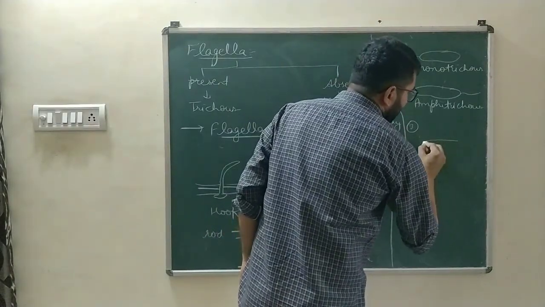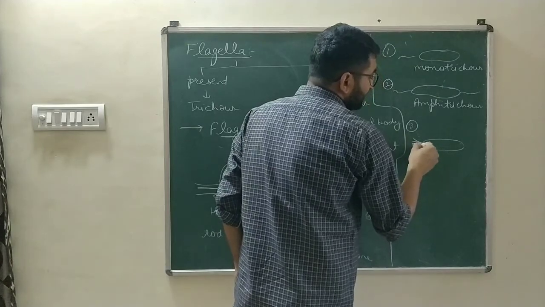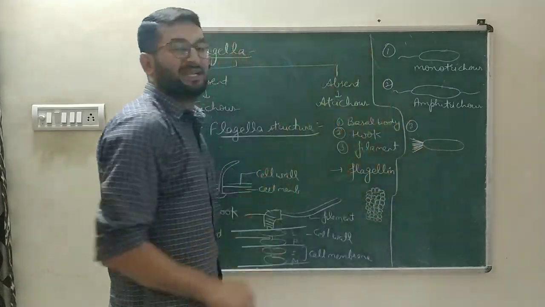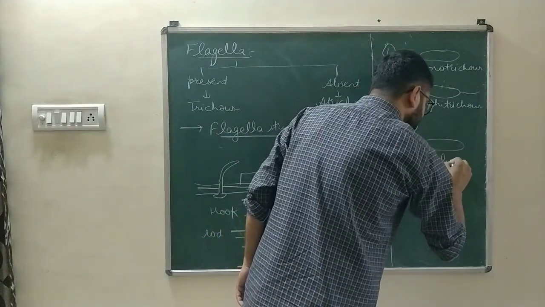If flagella are many and present as a cluster on one side, either on this side or on that side, then it is known as cephalotrichous.